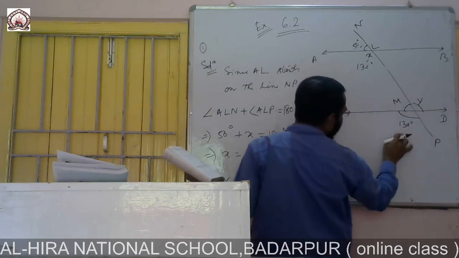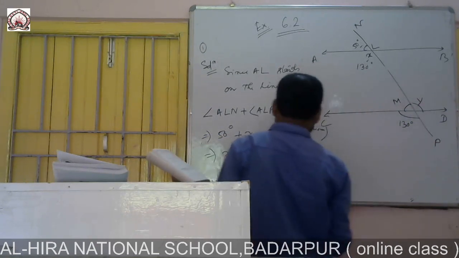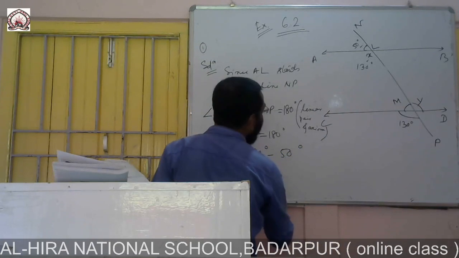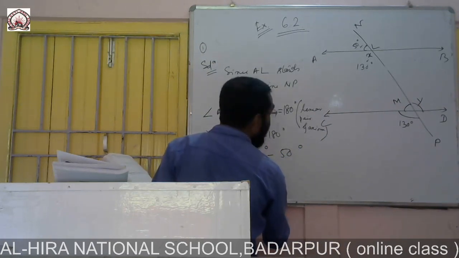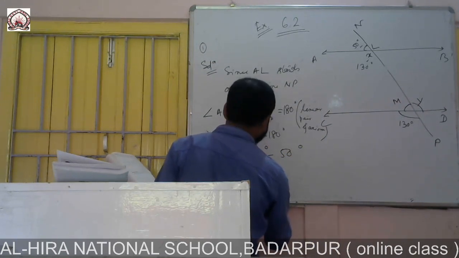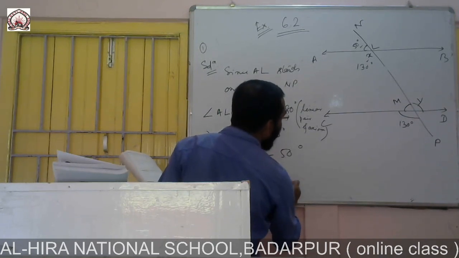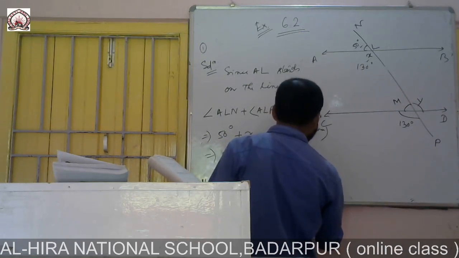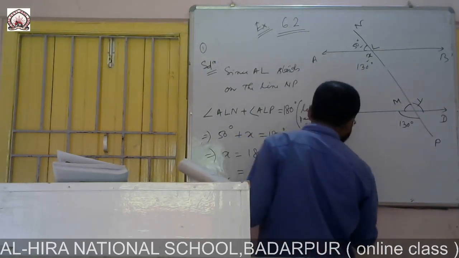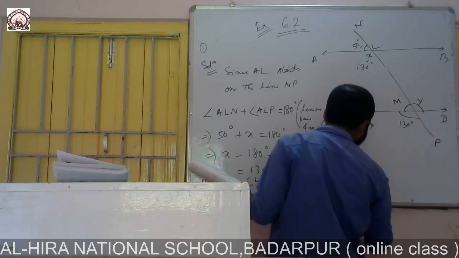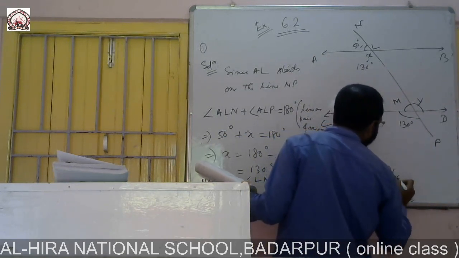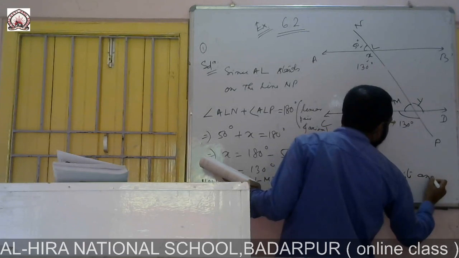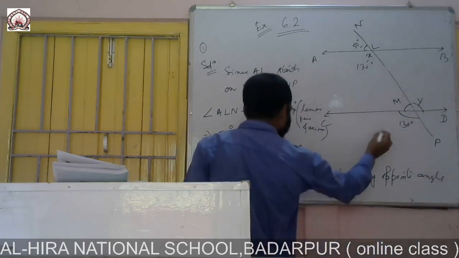This Y and this 130, first of all we can write this is angle LMD is equal to angle CMP, because it is a vertically opposite angle, and it is given 130.